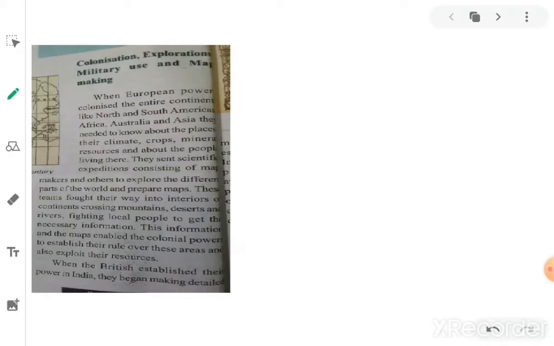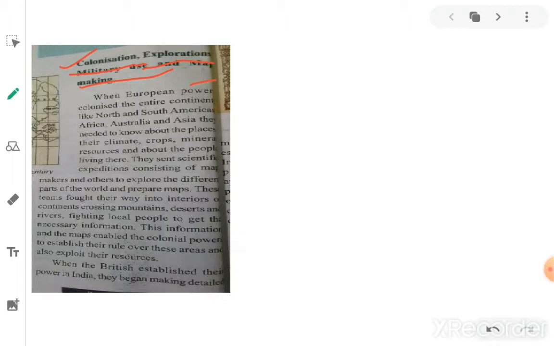Colonization. What do you mean by colonization? Colonization is a process of occupying other countries politically, economically, and socially. Explorations means exploring new places, finding new places. Military use means military purpose, for the saving of the country, to protect the country, the military usage, where the military have to post, and where the military areas you have to maintain. So for that, we'll make the maps and map making. For these purposes, how the maps are made, we'll see now.